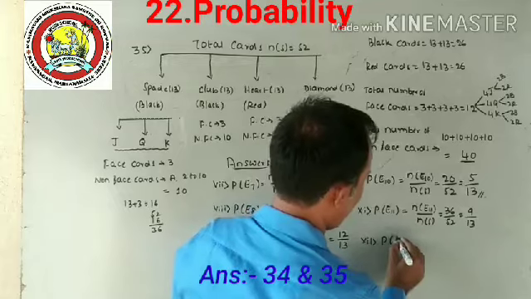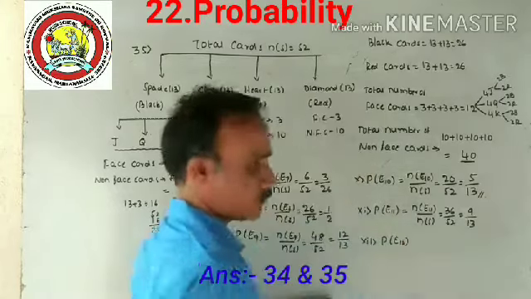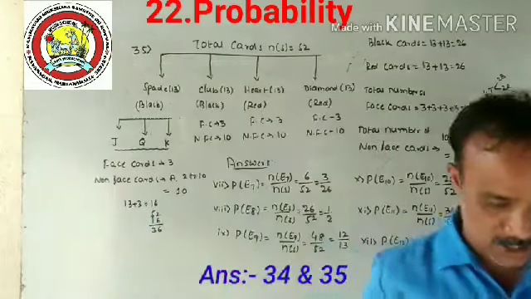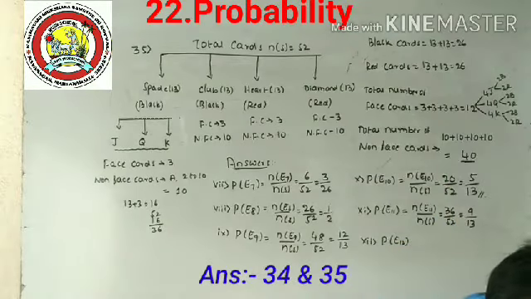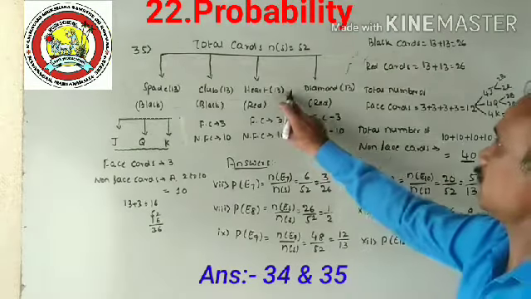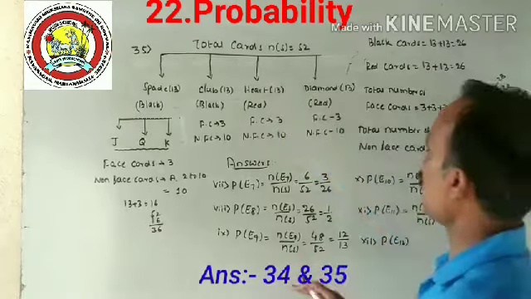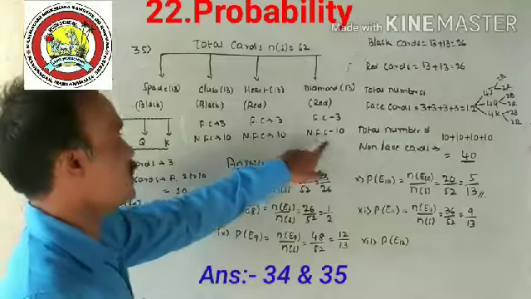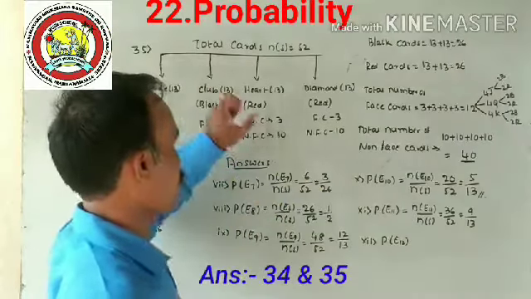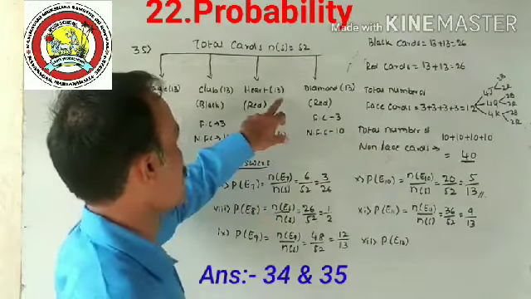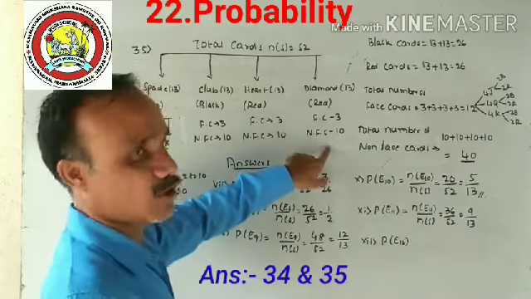Probability of E12. E12 will be the event that the card is neither a heart, so you have to subtract 13, nor a red king. Red king: 1 is in the hearts, and one more red king here.